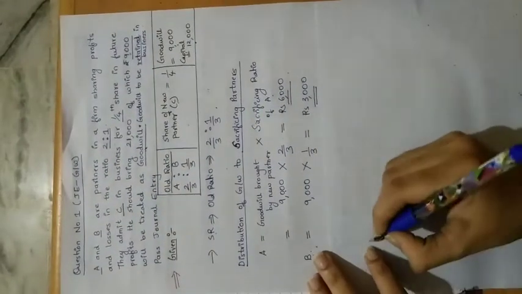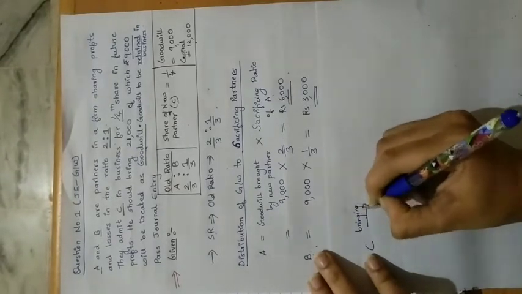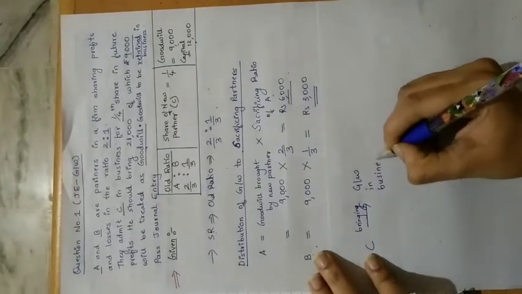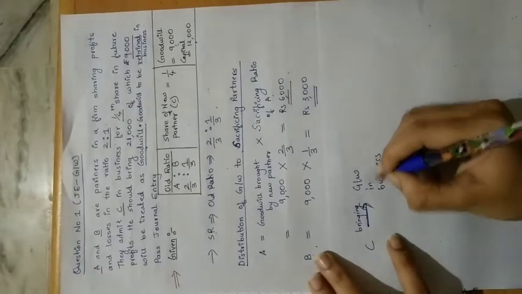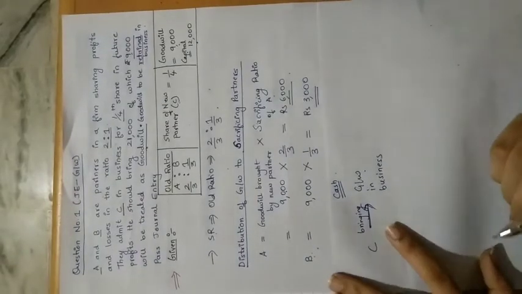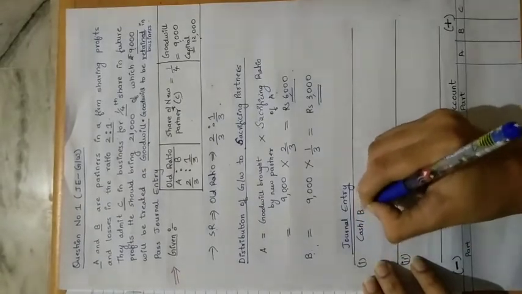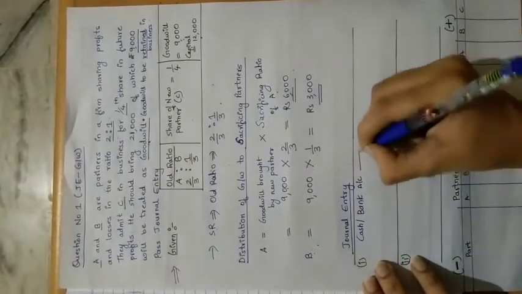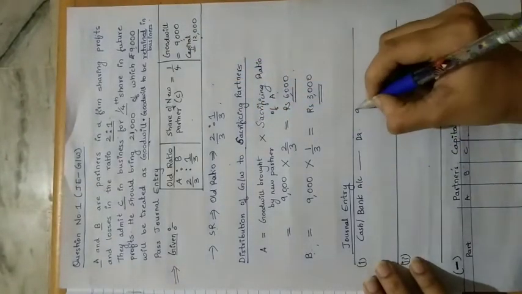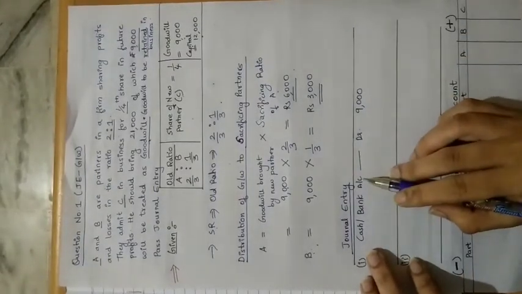When C is bringing goodwill in the business, for this there will be one entry. The goodwill is coming in the form of cash here. So cash or bank account will be debited with the amount brought by the new partner as goodwill, that is 9,000, and this amount is coming in the business.